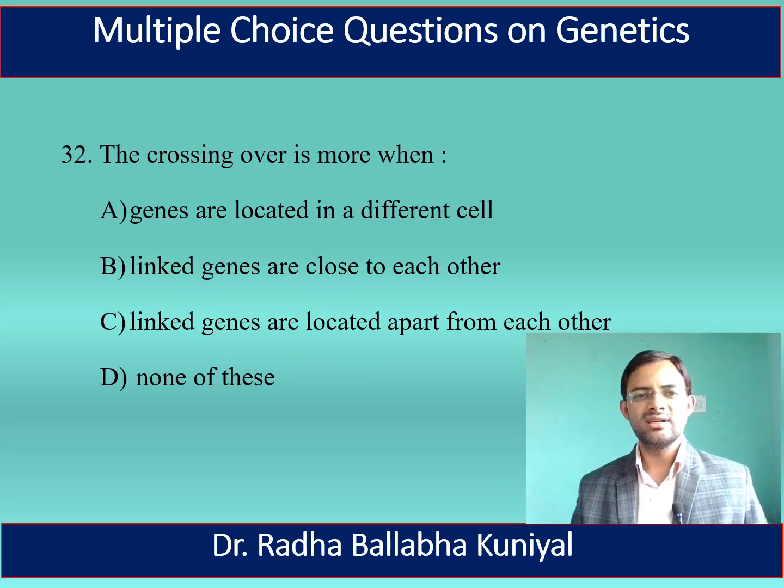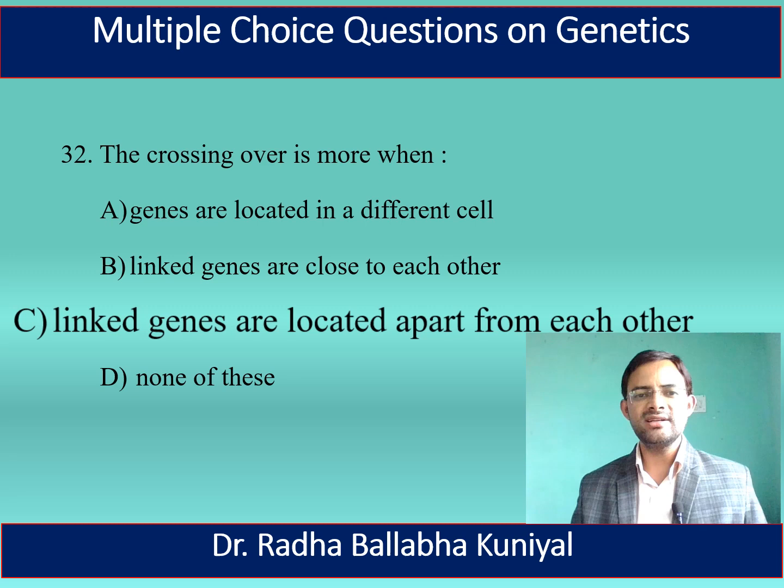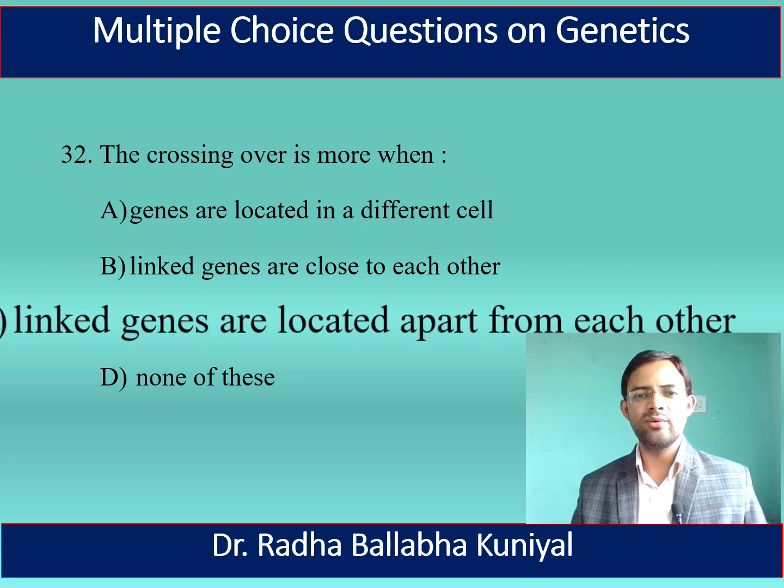The next question is, the crossing over is more when A. Genes are located in different cells, B. Linked genes are close to each other, C. Linked genes are located apart from each other, and D. None of these. Here the correct answer is linked genes are located apart from each other.